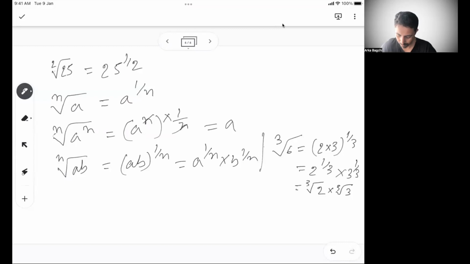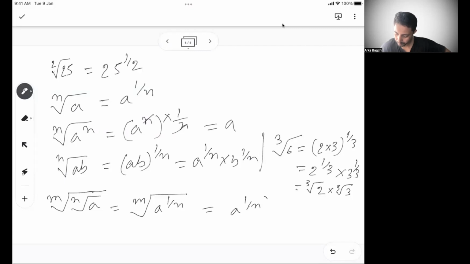And the last one is, let's say, mth root of nth root of a, something like this. How will you do that? Go from the basics. The mth root is the outermost layer, so let's solve the inner layer first. So this is a to the power 1 by n. Similarly, it will become a to the power 1 by n whole to the power 1 by m, or a to the power 1 by mn, right? So this is another way of writing this. These are the few formulas or properties you need to remember, and we will solve problems around this, and it will get more clear.